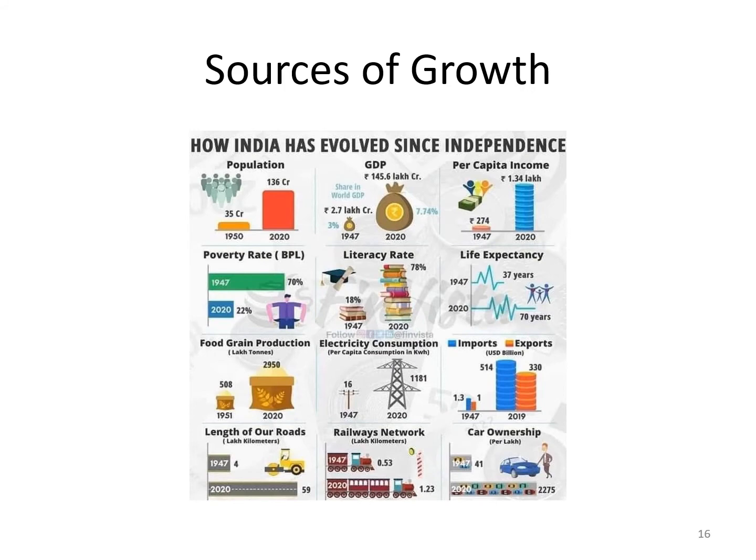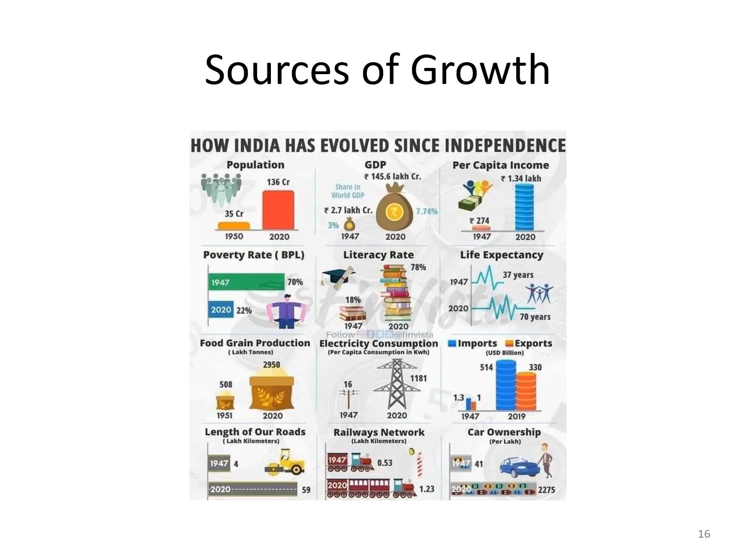But how has India evolved since independence? You can see that when it comes to population, GDP, per capita income, from just rupees 274 in 1947, we have reached around 1.34 lakhs. Okay, so this is a yearly figure.